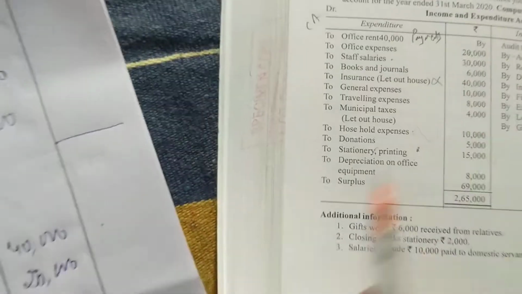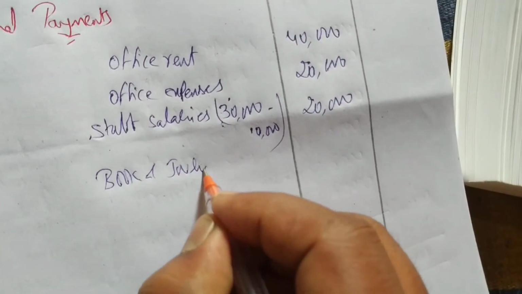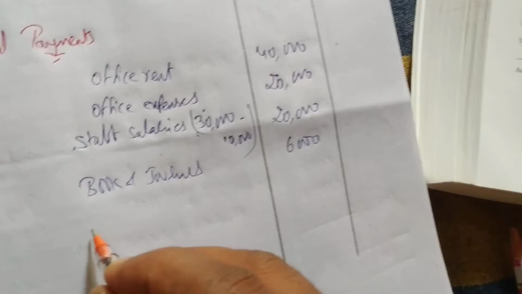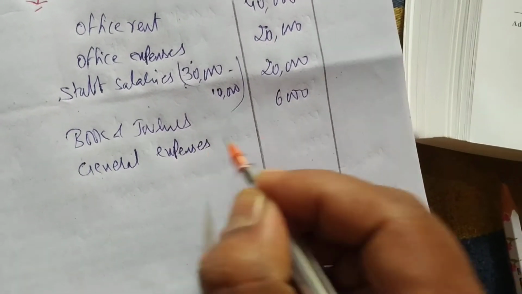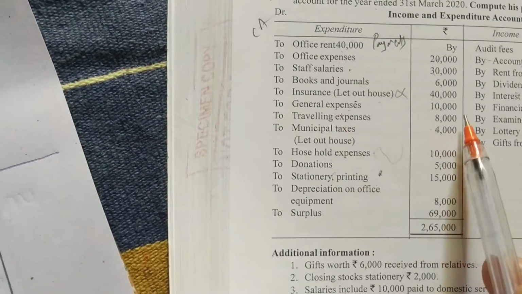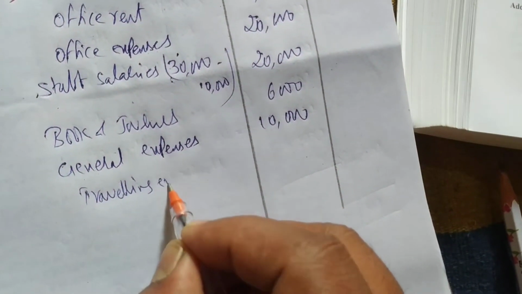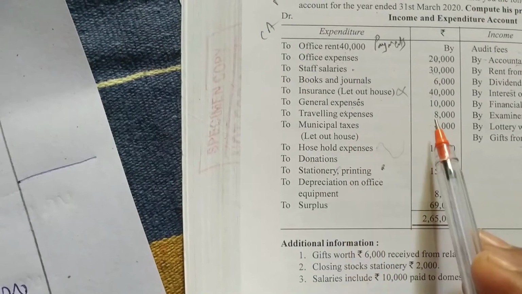Next, books and journals is 6,000. Next, insurance should not be considered. General expenses 10,000. Next, after general expenses, traveling expenses 8,000 we have to write. Next, municipal taxes should not be considered.